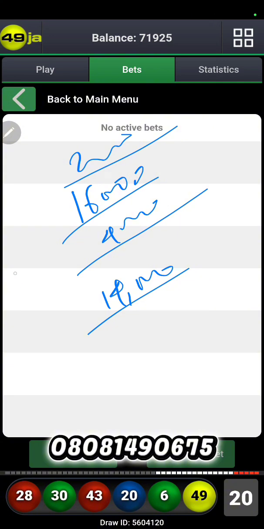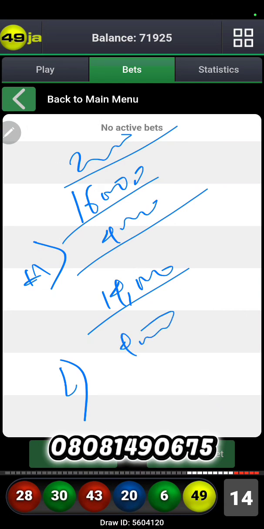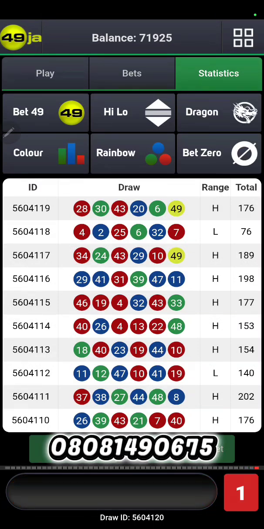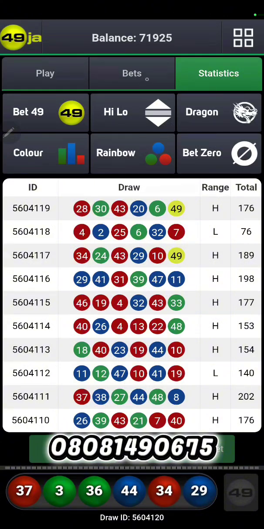In the case that you did not pick high, you picked low, you won 2 out of 10. That is 4,000. Then you lost 16,000. That's minus 12,000. So if you do get to learn the system of high-low, you get yourself good gameplays. You know how to navigate it, and once you know how to navigate it, you know what to expect at any given stage and when to make your entry.